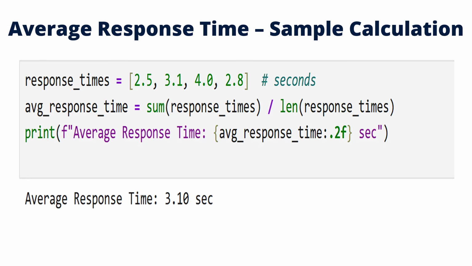Average response time tells us how quickly an agent reacts to incoming requests. We take the mean of all recorded response times in seconds. Lower values indicate faster and more responsive agents.